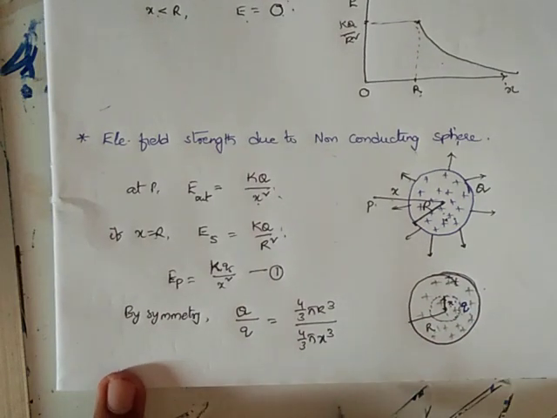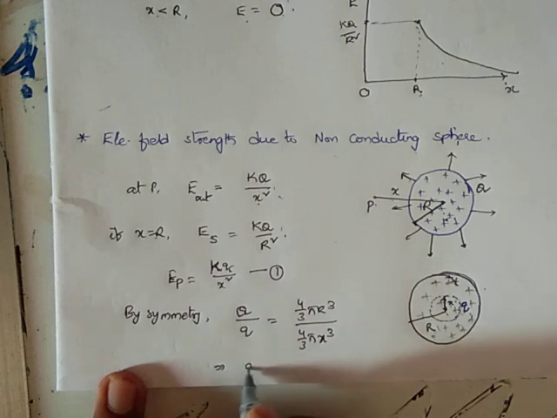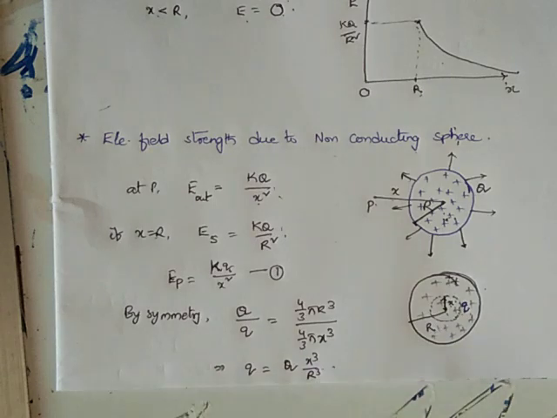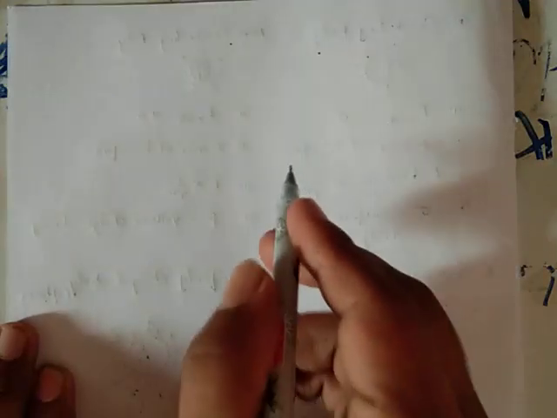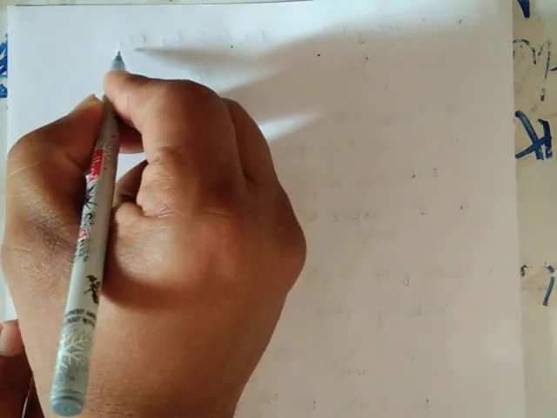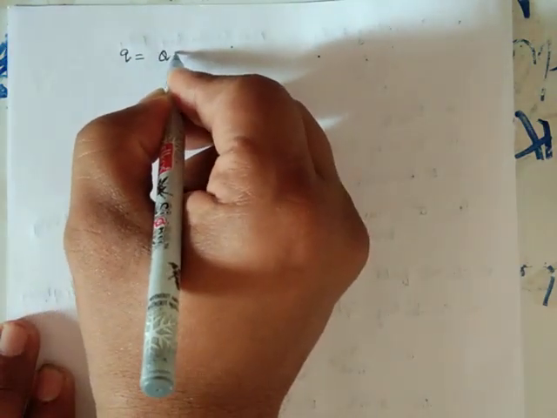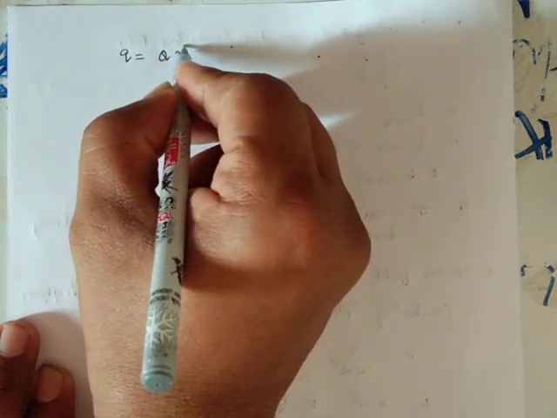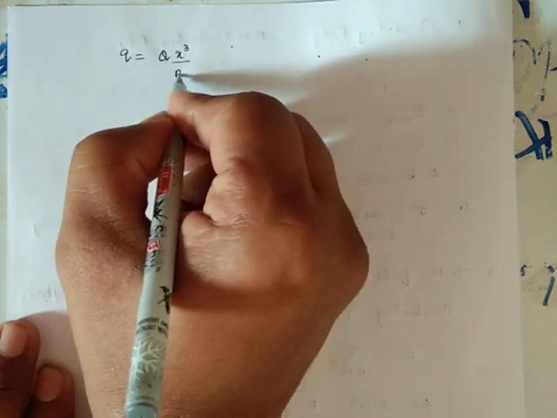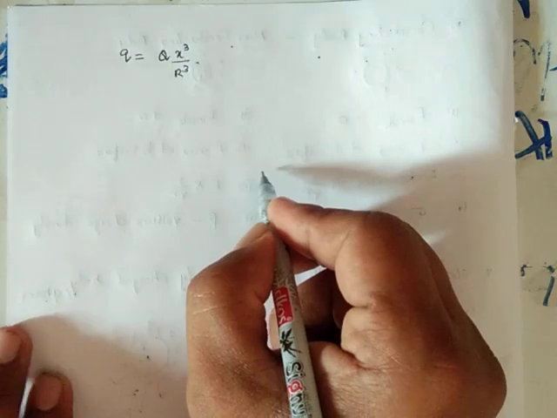Eliminating the constants, small q is equal to capital Q into x cube by r cube.